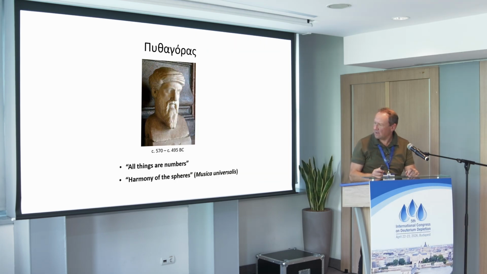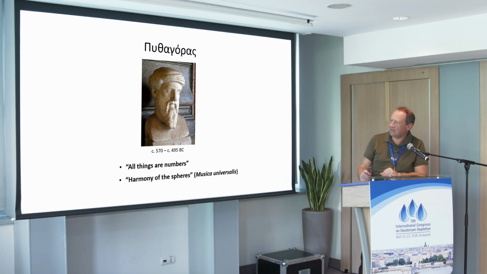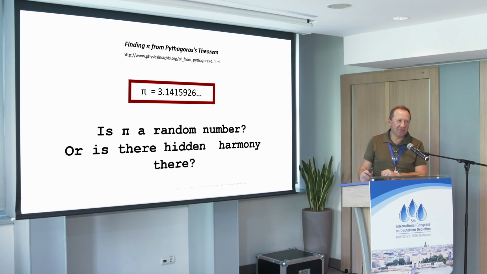So he said all things are numbers. That's one thing he said. And the second thing he said, there's a harmony of the universe, the musica universalis. He also came up with the Pythagoras theorem and the number pi that can be derived from that theorem. Pi is, of course, the first letter of Pythagoras.